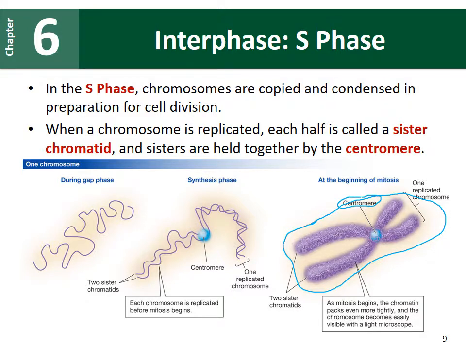So during G1 and G0, our chromosomes look like a single strand right here. During that S phase, we end up with two identical strands that are attached to each other, and this is still referred to as a chromosome because those two sister chromatids are attached. Then they will condense down and we can see them a little bit more clearly. We have two sister chromatids attached together. Those sister chromatids are identical to each other.